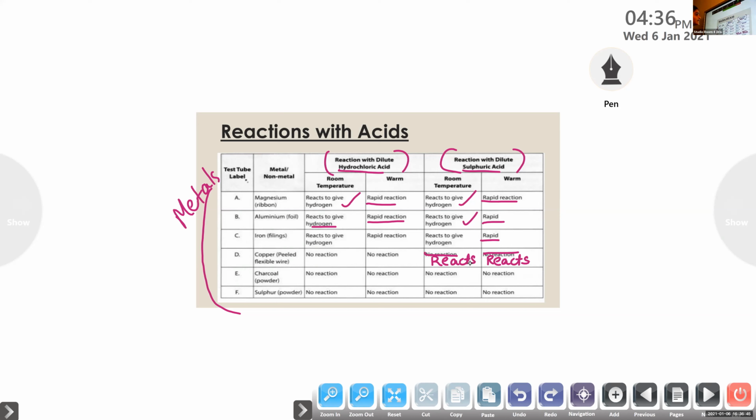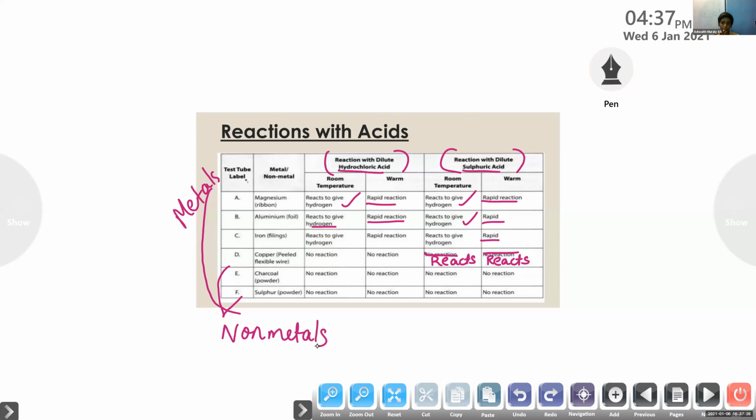The next one, charcoal and sulfur. Are they examples of metals or non-metals? Non-metals. And what about their reaction? Do they react with dilute sulfuric acid or hydrochloric acid? No reaction. So non-metals do not react with acids, but generally metals react with acids. Copper is the only exception. It only reacts with dilute sulfuric acid. Is this clear for everyone?